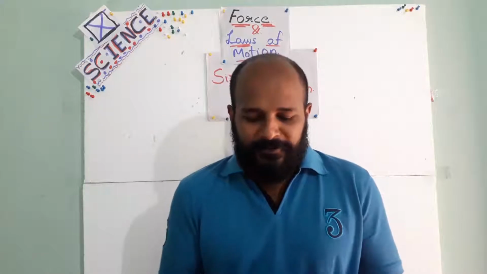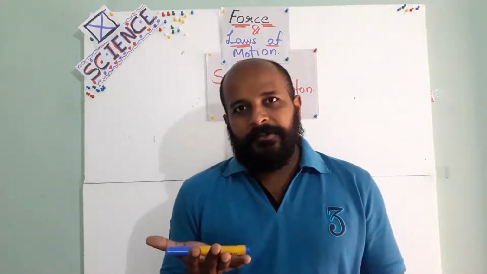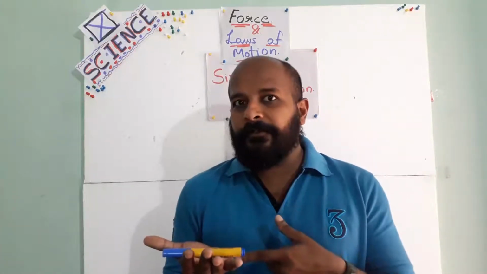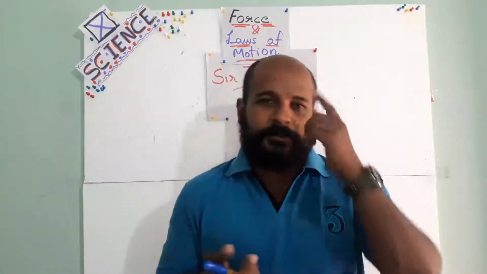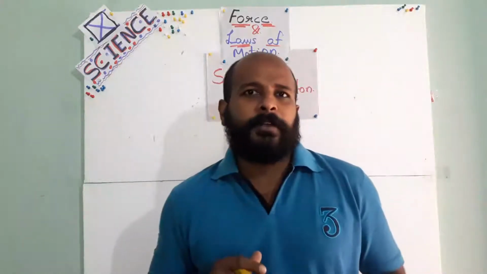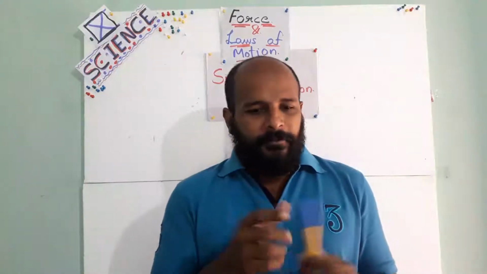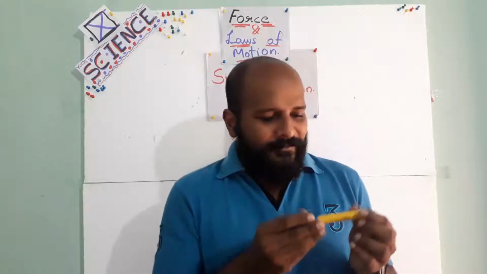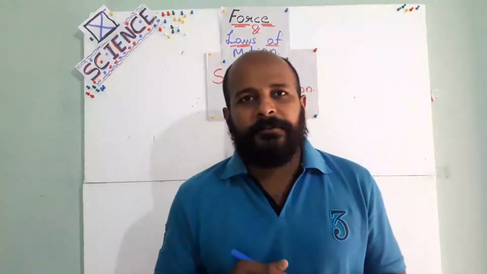Even in this position, the pen is not moving. Understand? It is at rest, but still I am applying some force to that pen. Actually, this is balanced force. During balanced force, bodies won't move. That we will discuss. But what is force? A push or a pull that changes or tends to change. For example, I can snap this pen, I can move this pen here and there because I have force.